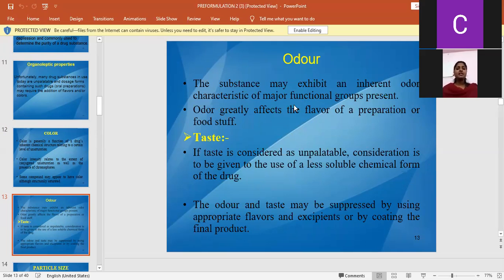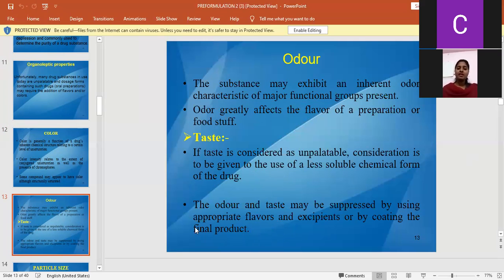If it has a bad odor, we will add some flavors to increase patient acceptance. This information in pre-formulation studies is useful for the formulator, who will add different flavoring agents to mask the bad odor.